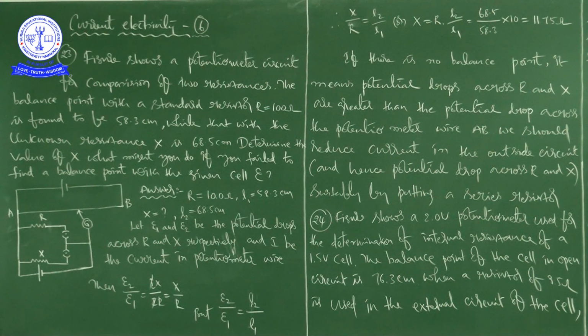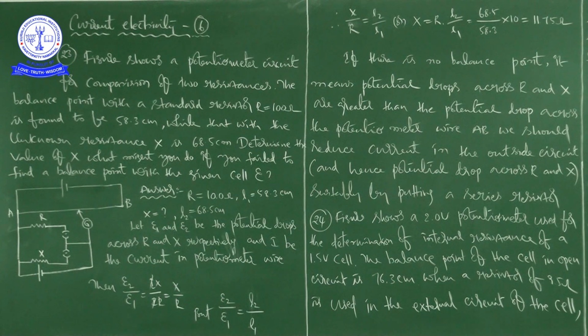Here first we are going to write the given data. R is 10.0 ohms. It is not 100 ohms, sorry for this, the given value is 10.0 ohms, and he has written the same thing. Next, L1 is equal to 58.3 centimeters, X is equal to question mark, and L2 is equal to 68.5 centimeters. It is L1 for R, and L2, 68.5 centimeters, for X.